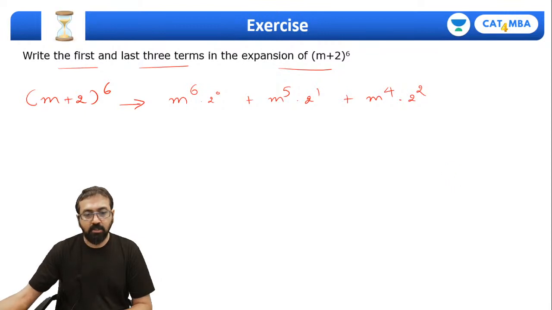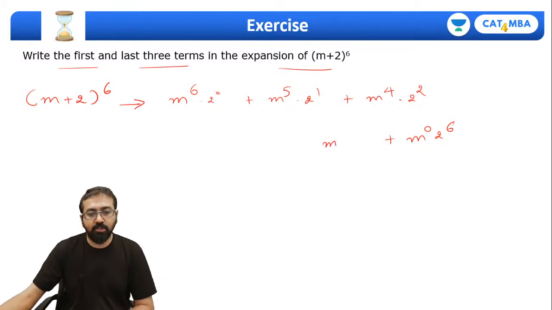Let me just write here. The last term will have m raised to 0, 2 raised to 6. The second last term will have m raised to 1, 2 raised to 5. The third last term will have m raised to 2, 2 raised to 4. So these are the first three terms and these are the last three terms.